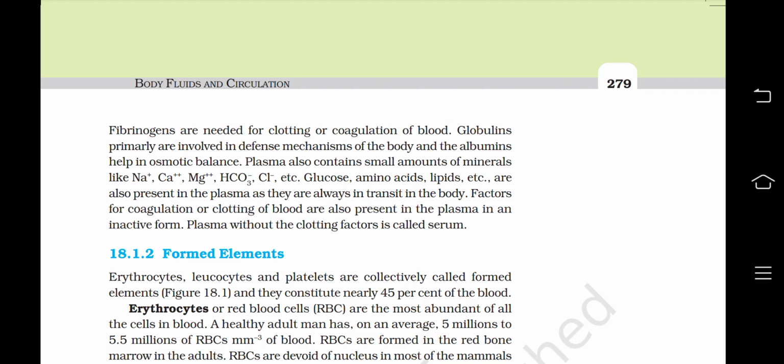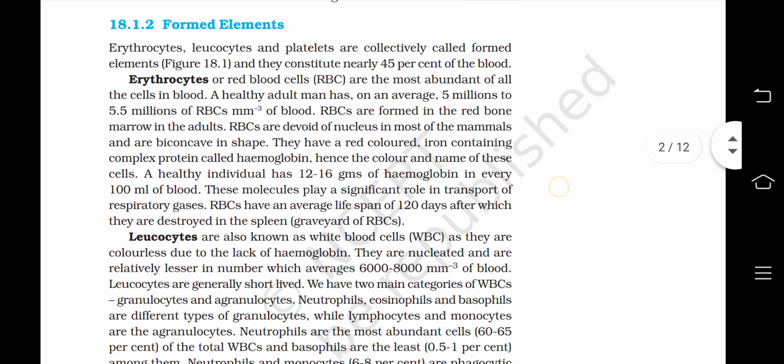Factors for coagulation or clotting of blood are also present in the plasma in an inactive form. Plasma without the clotting factors is called serum. Formed elements. Erythrocytes, leukocytes, and platelets are collectively called formed elements, and they constitute nearly 45% of the blood.